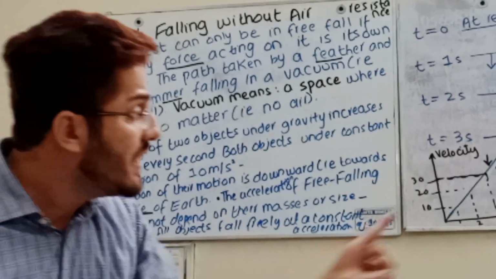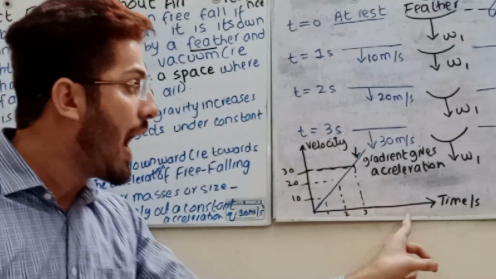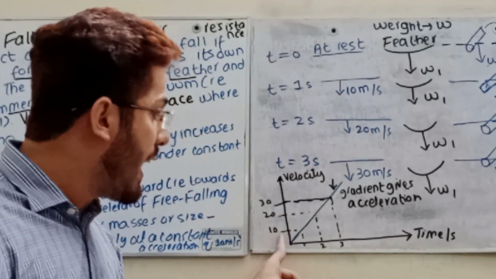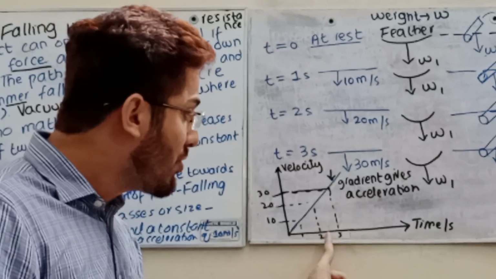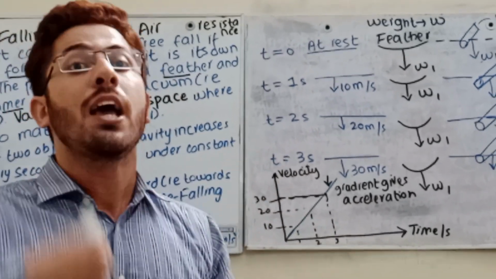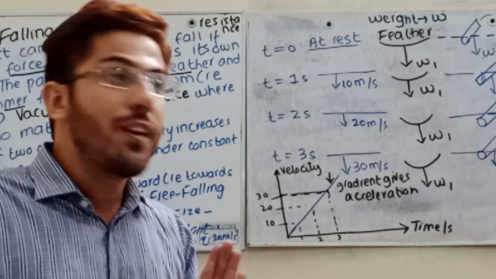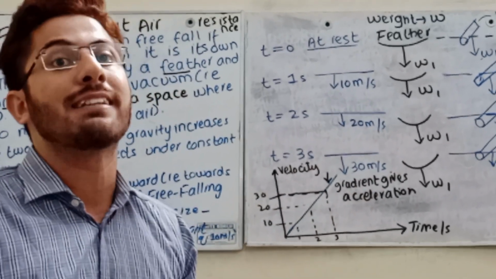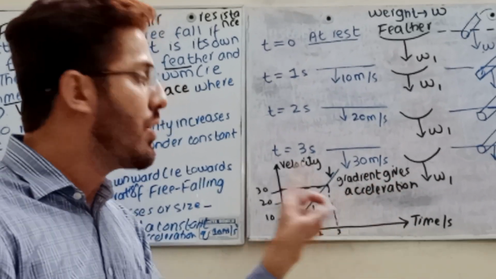Now we can see that this is the velocity-time graph. At 1 second it gains a velocity of 10, in 2 seconds 20, in 3 seconds 30 meter per second. If we draw a uniform line, we get the gradient, and the gradient gives the acceleration.